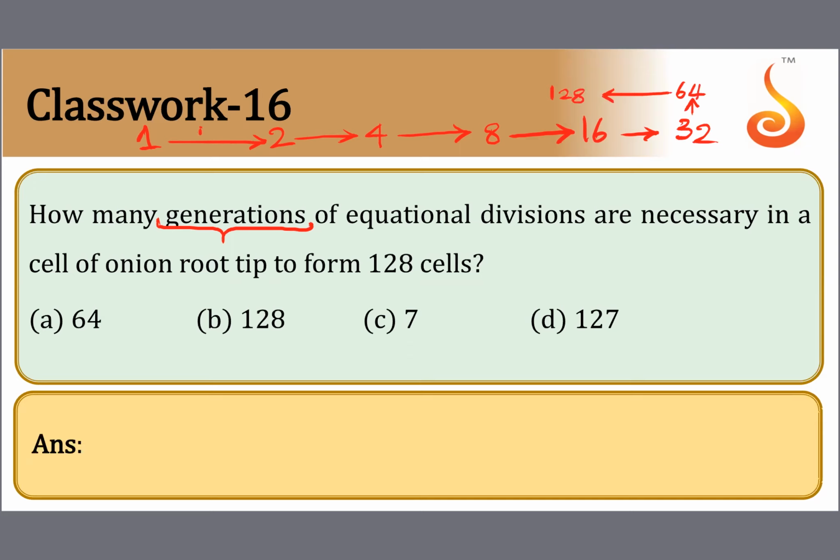So generation 1, 2, 3, 4, 5, 6, 7. So 7 generations are required to obtain 128 cells. They are not asking the number of mitotic divisions. Number of mitotic divisions means n minus 1, 127 it will become. Here they're asking how many generations. Okay.